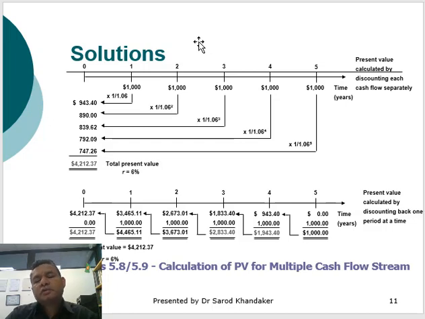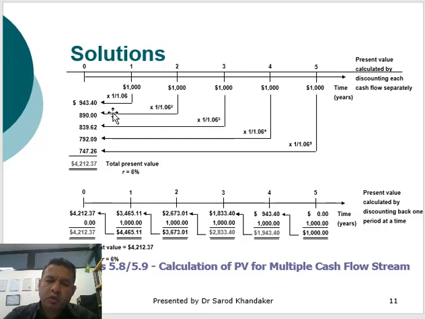So if your R is 6%, what is the present value of this $5,000 which you will be receiving at various points in different years? If you calculate backward, 1000 divided by 1 plus 0.06 power 1, it will be $943.